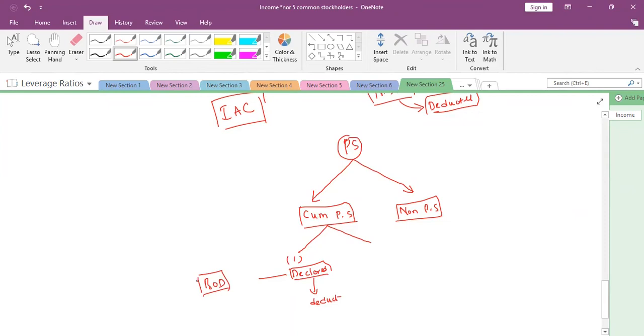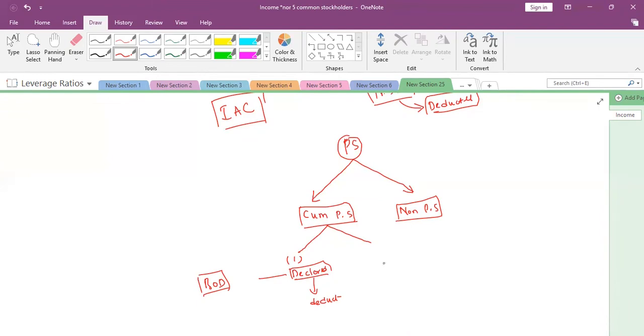So when the dividend is declared, definitely if they are declaring to the common stockholders, before that they need to declare the preference dividends also. Whether cumulative preference share is given or non-cumulative preference share is given, in both situations, declared means we simply need to directly deduct the preference dividend in the year in which it is declared.